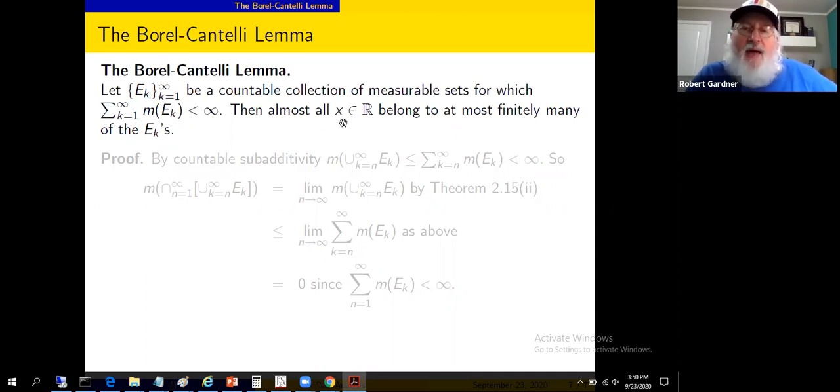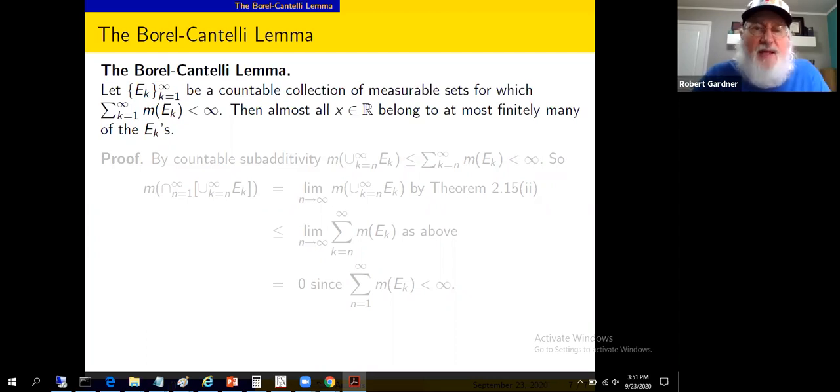How would we negate this? The almost all talks about a set of measure zero. We'd negate that by talking about a set of positive measure. So if this were not true, then we would have the x's that belong to infinitely many sets having positive measure.